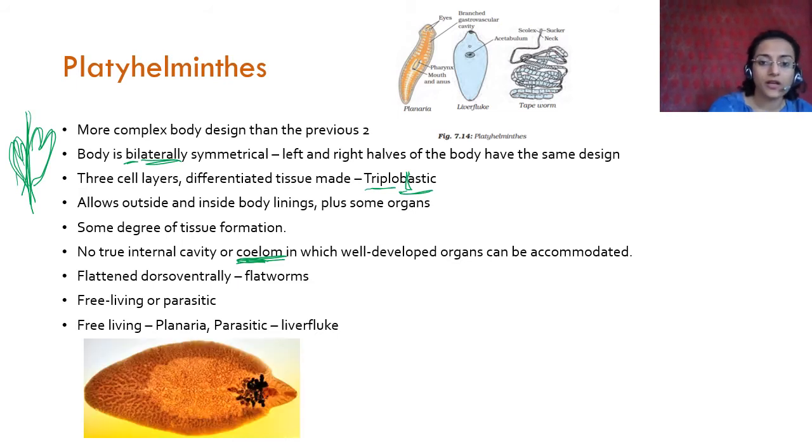So this is a planaria. It has a pharynx, mouth and anus. You see these are differentiations of tissue, which were not there in the previous two phyla. In coelenterates, you do have one opening which acts as both mouth and anus, so there is some basic rudimentary differentiation. Here there is more differentiation. You have a pharynx, mouth and anus, and you have the eyes and so on. You also have a gastrovascular cavity. So you see some basic differentiation in these.